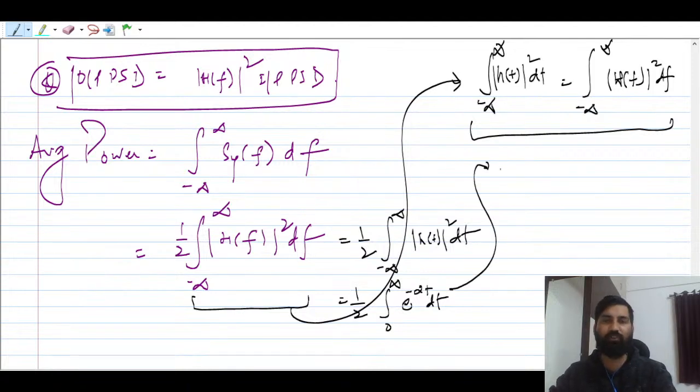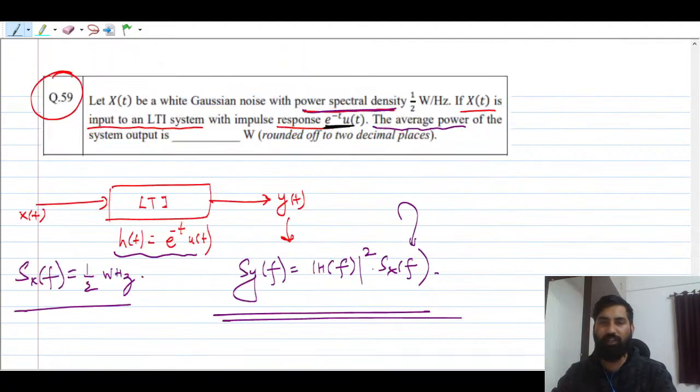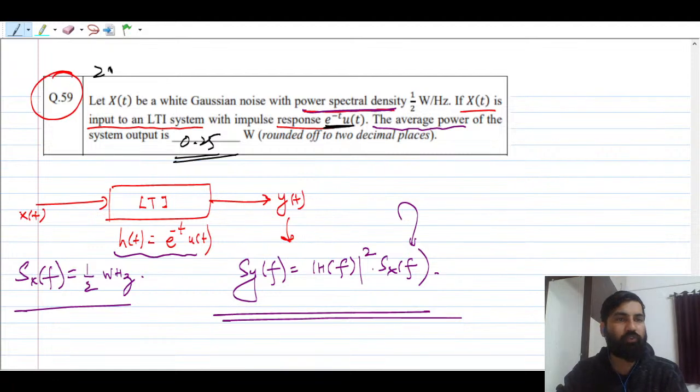So energy you have to find. This is nothing but 1 by 2 times, what is the energy of this? If you solve, that is 1 by 2. So you get 1 by 4, which is 0.25. This is the answer for this question. So the power is 0.25 watt. How simple this question was, and it was 2 marks.